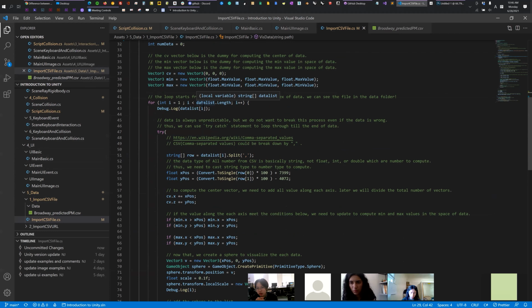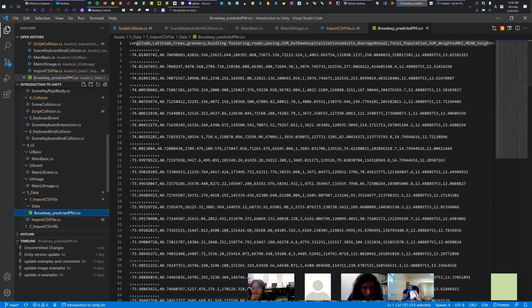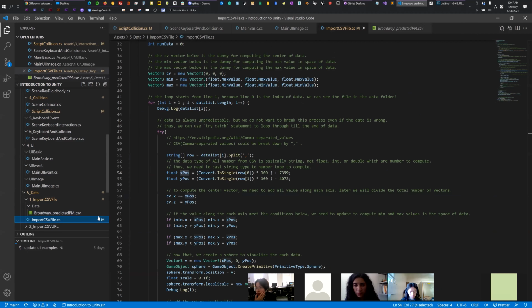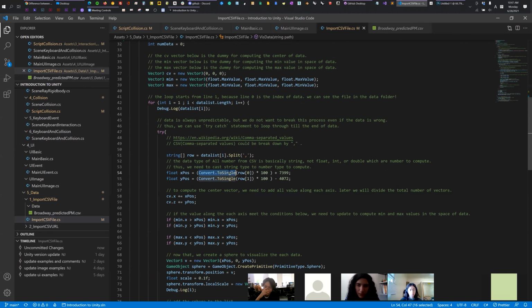Based on the loop, we can split one row into items, right? The first item is the x position, because we know the first item is longitude and then latitude. Just think about the Excel sheet, okay? This is the longitude, and this is the latitude. Actually, this is not a number. This is a string, characters. We need to convert characters to numbers, and that's why I did this conversion.